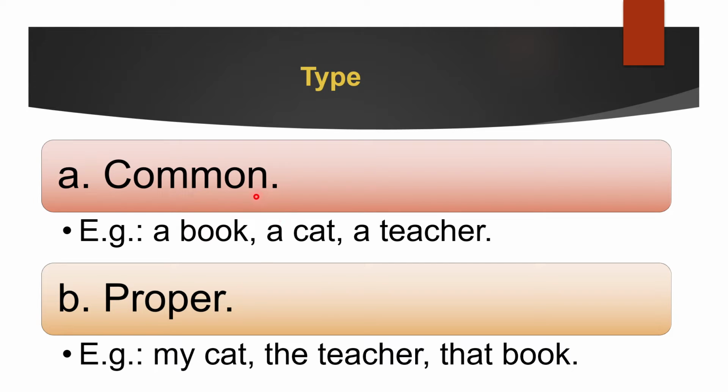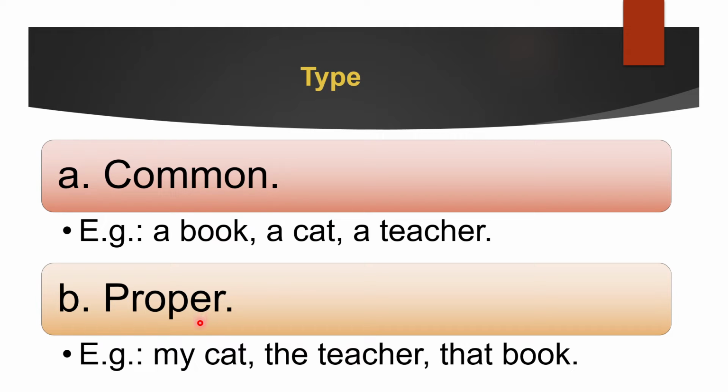So what are common? Common are words that are generic, that do not apply to any specific person. For example, if I say girl or a boy, it can apply to anyone, right? I'm not specifying it to anyone. So yeah, book, cat, any cat, teacher, any teacher. It's a generic thing. We're not specifying it.